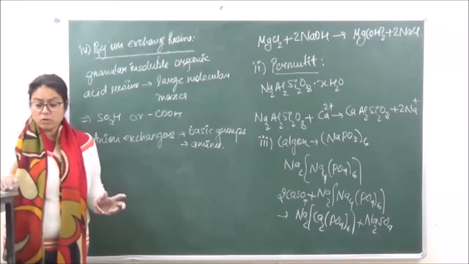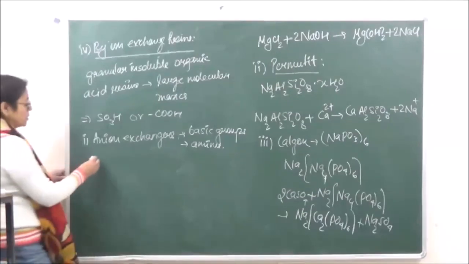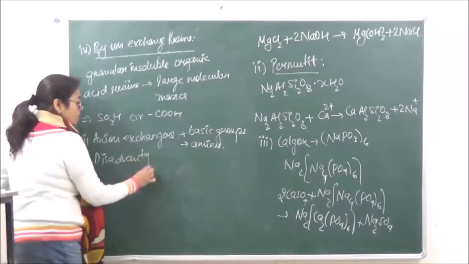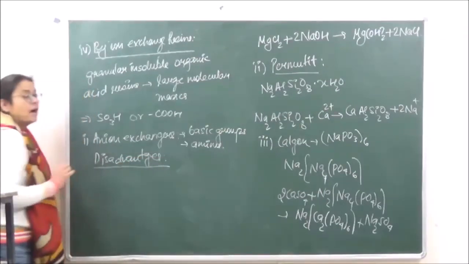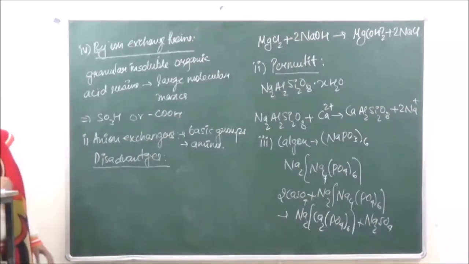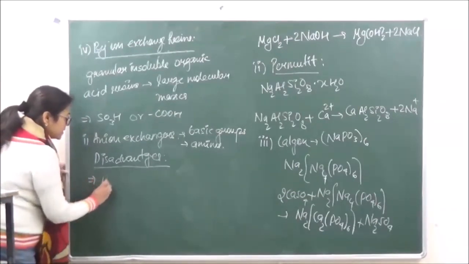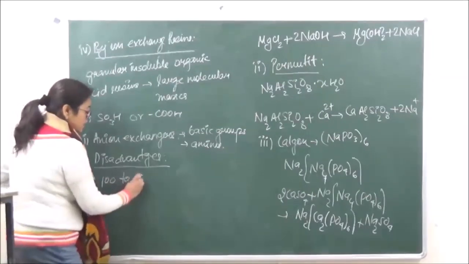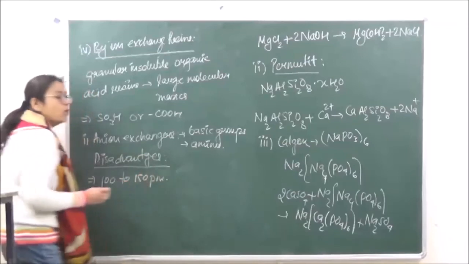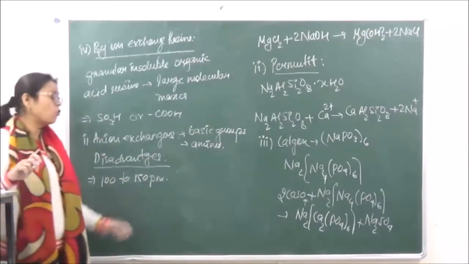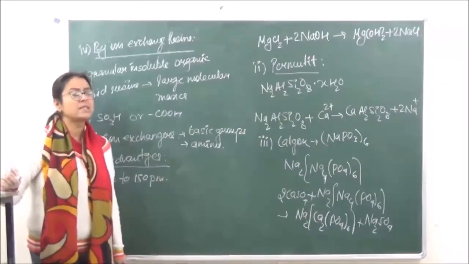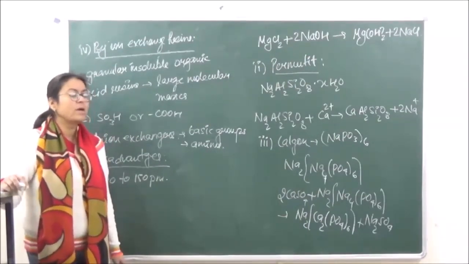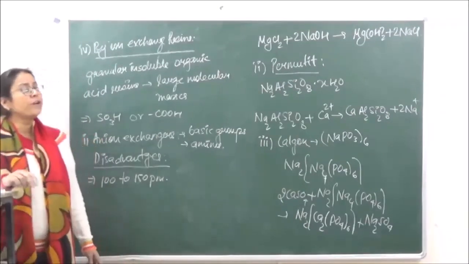Now what are going to be the disadvantages of hard water? There are many disadvantages in our day-to-day life of hard water. Number one, it is seen that hardness up to 100 to 150 ppm is quite tolerable. But if the hardness grows above 150 ppm, in that case the vegetables, the pulses, whatever we are cooking, that is not going to cook properly.